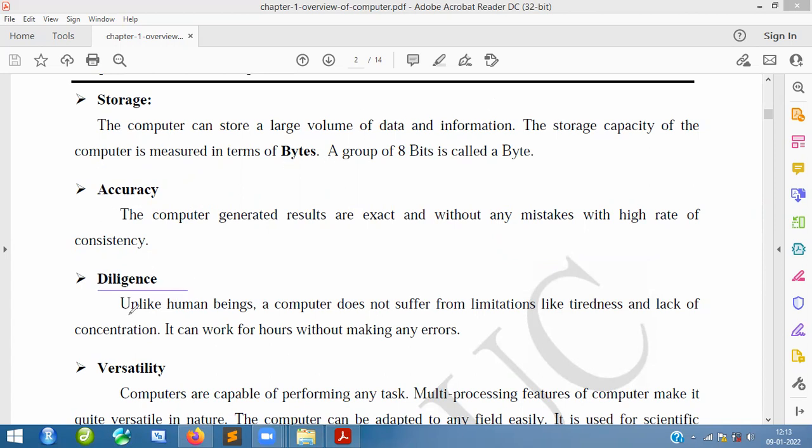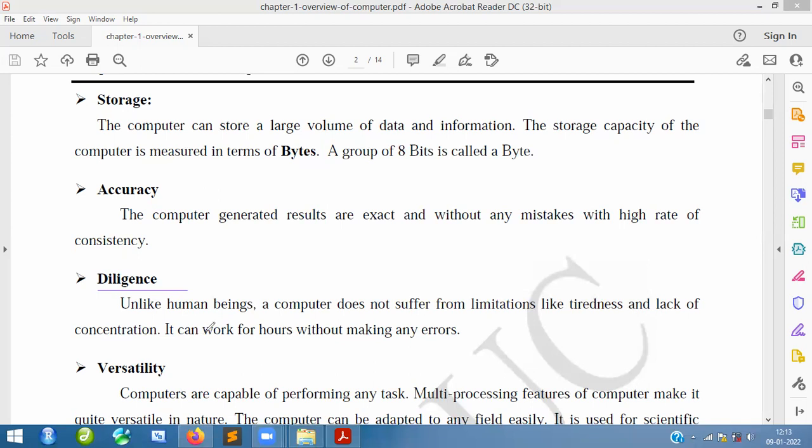Diligence: unlike human beings, a computer does not suffer from limitations like tiredness. Diligence is very simple actually. Humans get tired after doing so much work, but a computer is not like that. It will keep on doing the work. It only needs units of energy like electricity. If electricity is fine, it will automatically work.